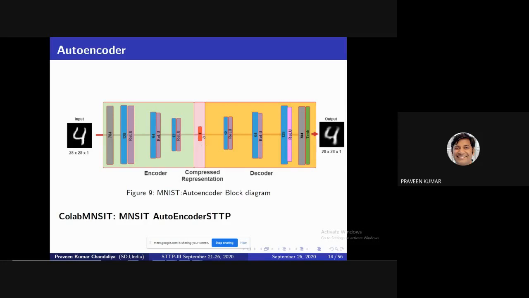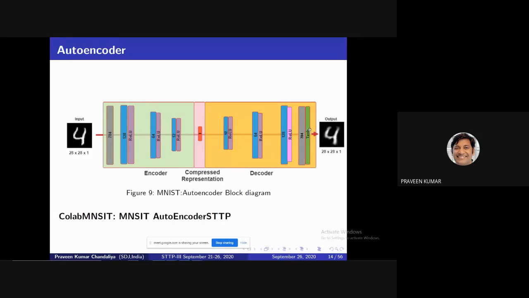Then what is our next part? The decoder, which converts this 3 back to an image. The encoder uses the convolution concept and the decoder uses the deconvolution or upsampling concept. Then again 3, then 64, then 128, then the image. The last layer may use sigmoid or tanh. This is a variant: if you want to use sigmoid, apply sigmoid. I am using tanh.